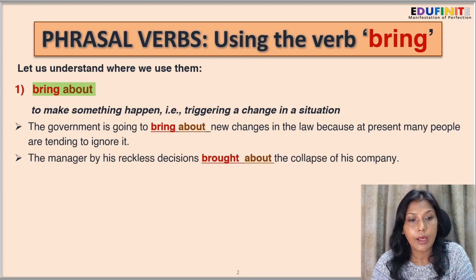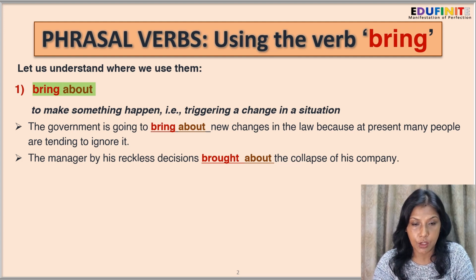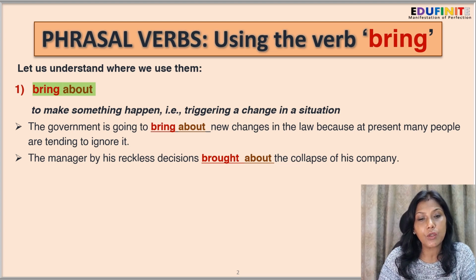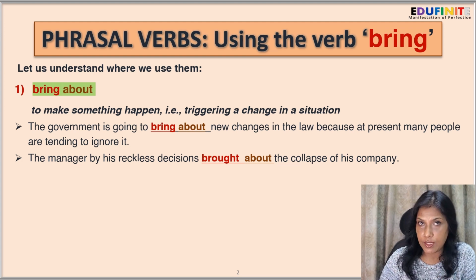Next. The manager, by his reckless decisions, brought about the collapse of his company. So, the manager, what did he do? With his reckless decisions, he made the company collapse. So that is, he triggered the situation. He triggered the collapsing of his company.